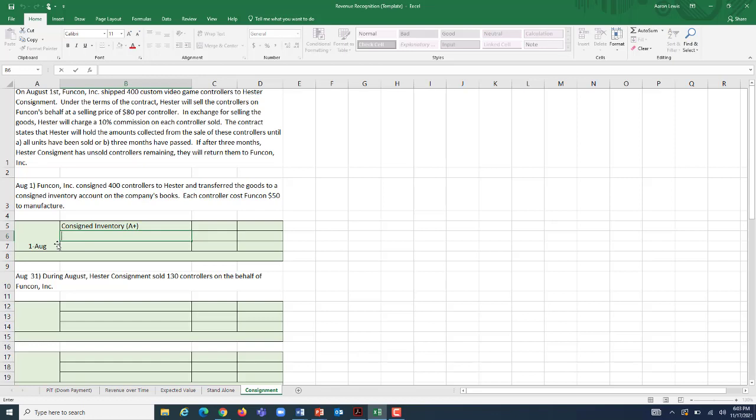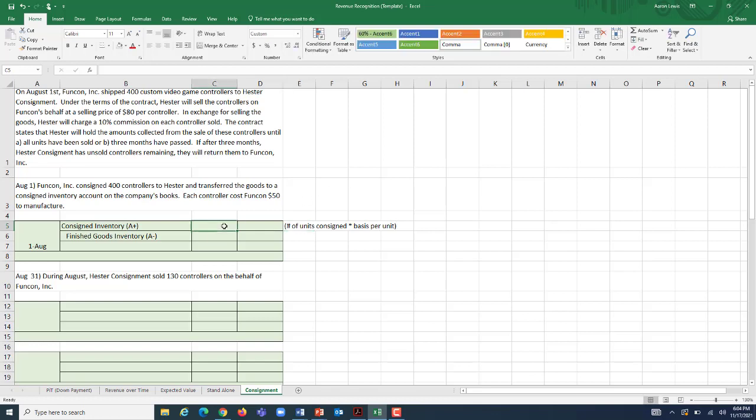What type of controllers are we transferring? Well, they're definitely not work in process. They are finished goods. So we're going to have to reduce our finished goods inventory by the amount of inventory that we are consigning to Hester Consignment. Well, how much is this going to be for? It's going to be the number of units consigned times the basis per unit, which is how much we paid to manufacture each one of these controllers.